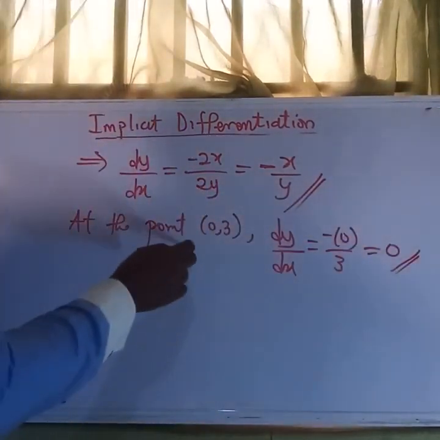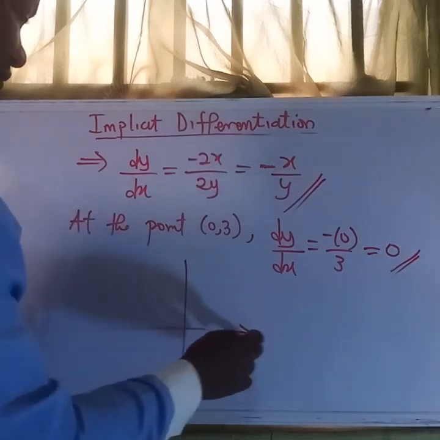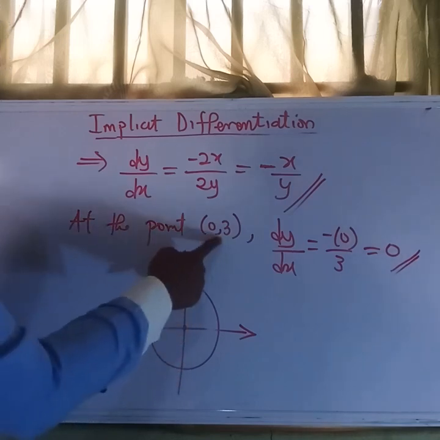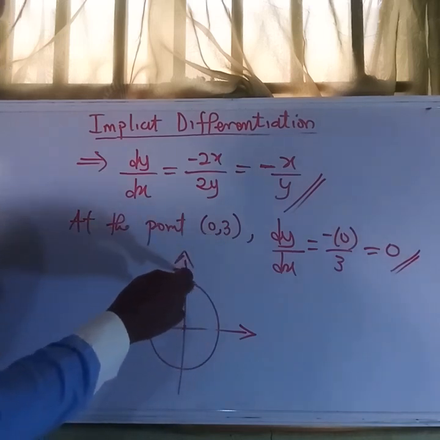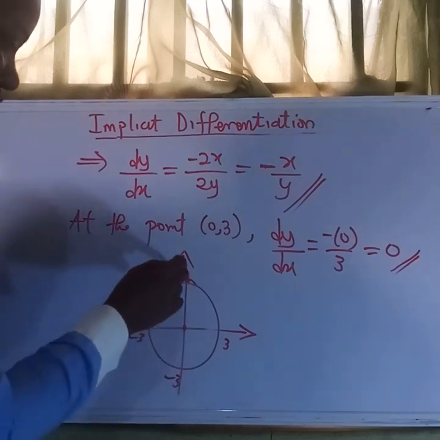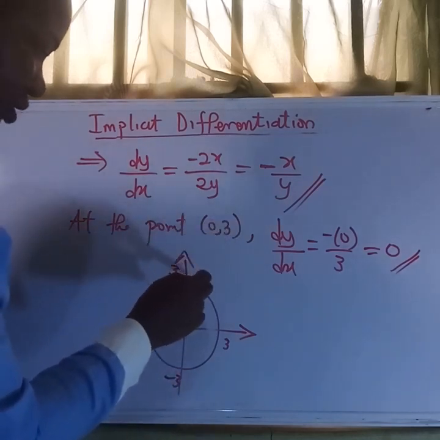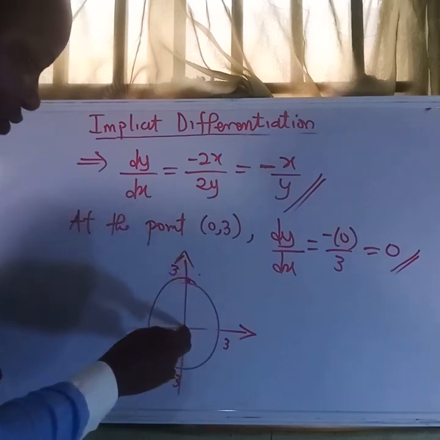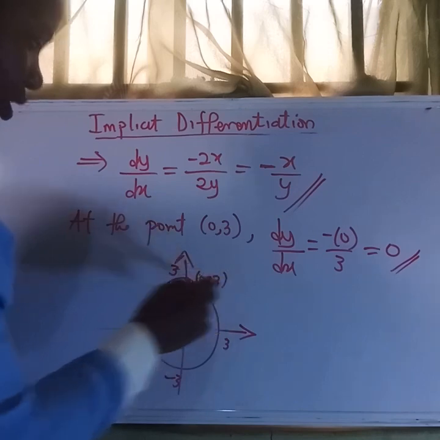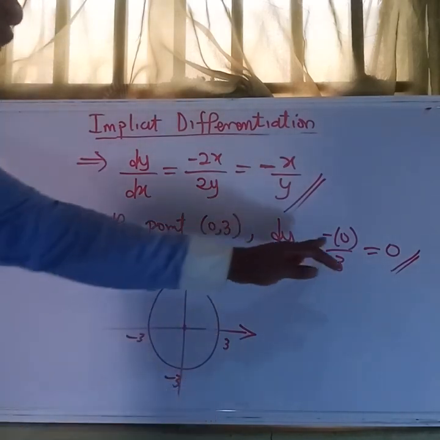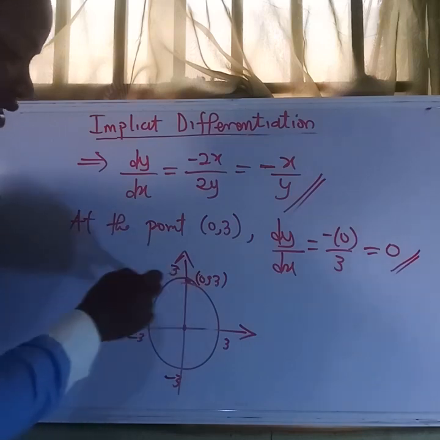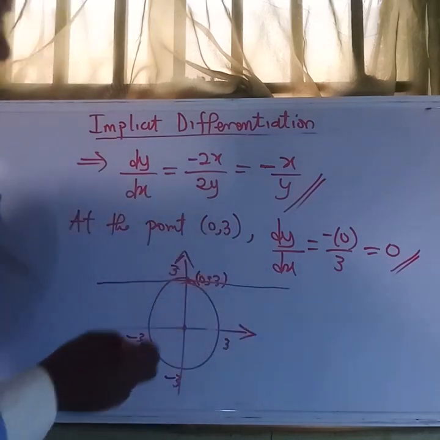Let us see how this behaves on the graph. The coordinates we have here are 0, 3. This is 3, 3, -3, -3. So the coordinates 0, 3 is this point. As you can see, when x is 0, y is 3. The tangent line that passes through this point is this line.